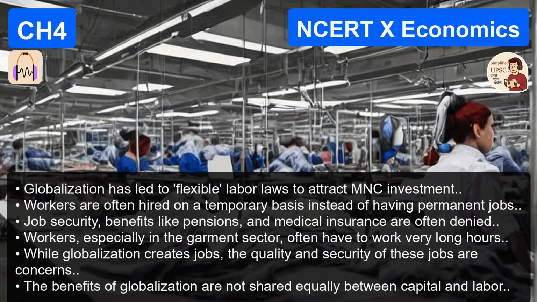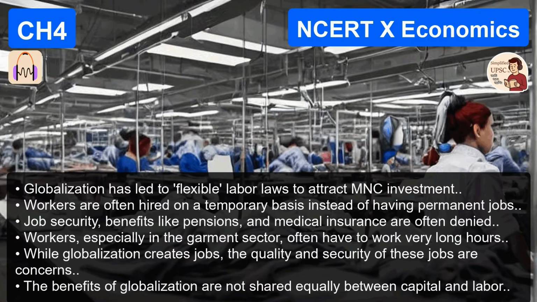That sounds like a good thing. Flexibility is usually good, right? In this context, it's a euphemism. It's a fancy way of saying job insecurity. How so? MNCs push the government for flexible laws. Ideally, this means they want the right to hire and fire based on seasonal demand. They don't want to carry the cost of workers when business is slow. So no permanent jobs, no benefits, no pension.